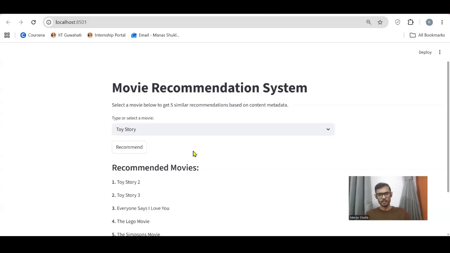Furthermore, this highlights the primary advantage of content-based filtering. Even if a new movie has zero user ratings or viewing history, as long as we have its metadata tags, our application can accurately recommend it, completely overcoming the classic cold start problem.